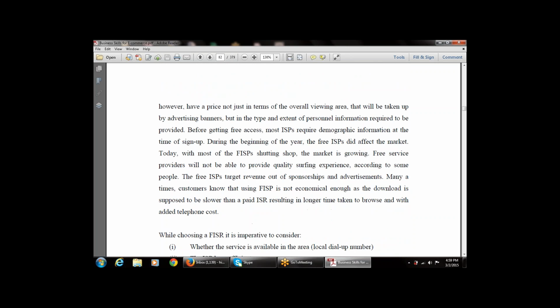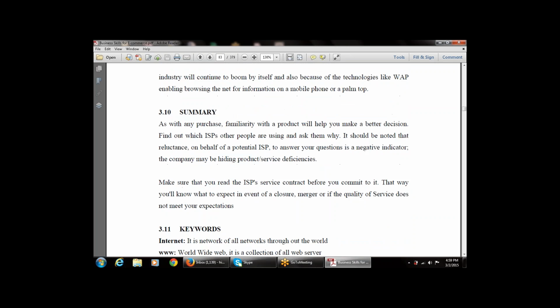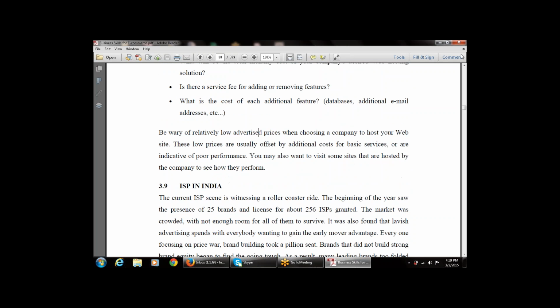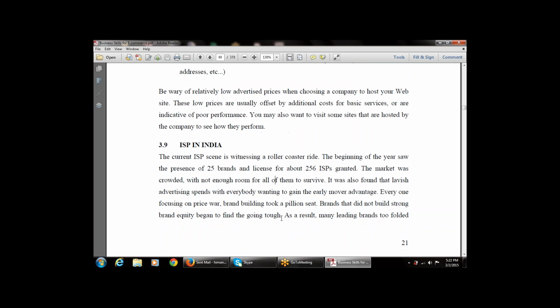That is, what type of rates are available for ISPs in India? Now the next topic is ISP in India, that is, what type of ISP is available in India. This is generally based on India as a topic. It is simply given to show what type of ISP is available in India.